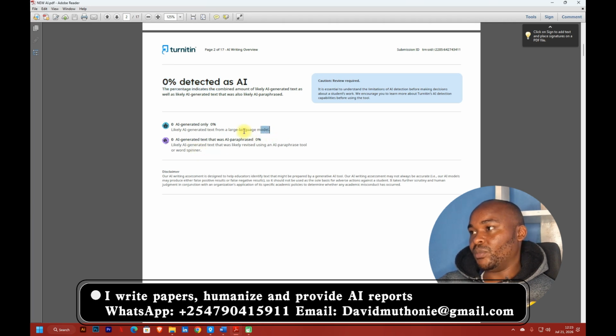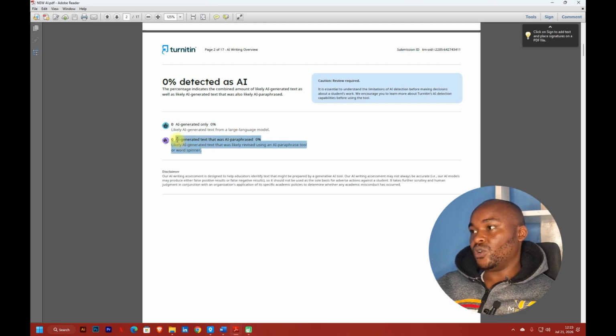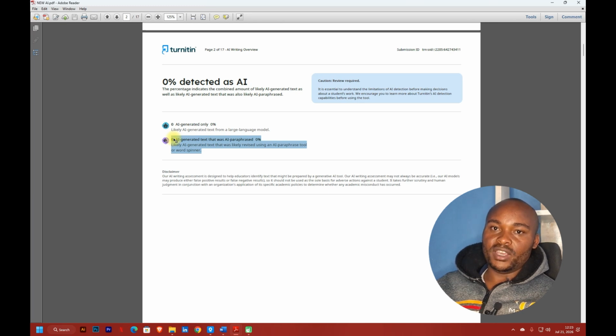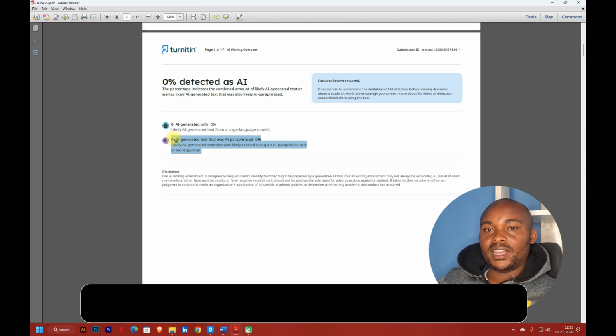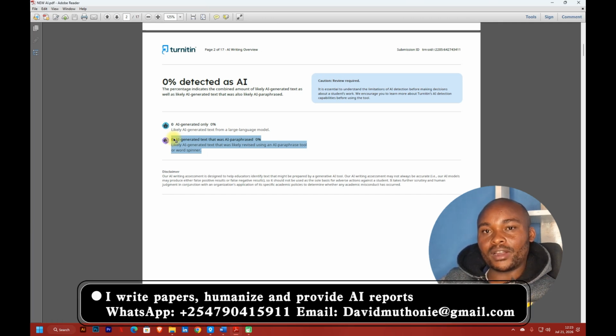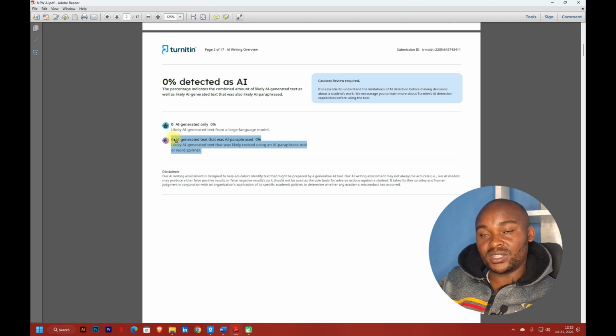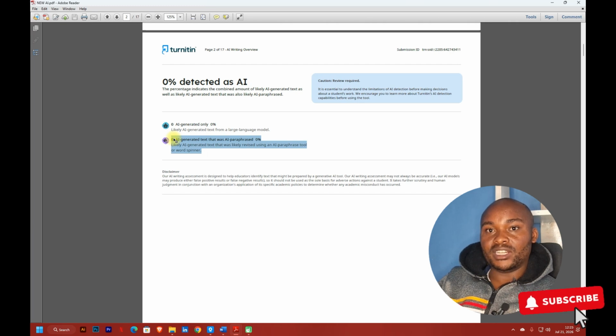If you check at this particular point, you can see that it is zero AI generated, and there is not even a single part of this paper that was paraphrased to remove the AI issues. So the secret here is to understand what your school uses, and the next thing, understand the algorithm of that particular tool. If you understand the algorithm of the tool that your school uses, it becomes very easy for you to write your paper well in a way that it will not be flagged as an AI written paper. I hope you're good with that.